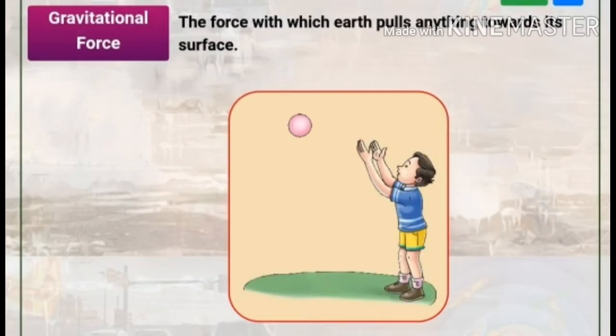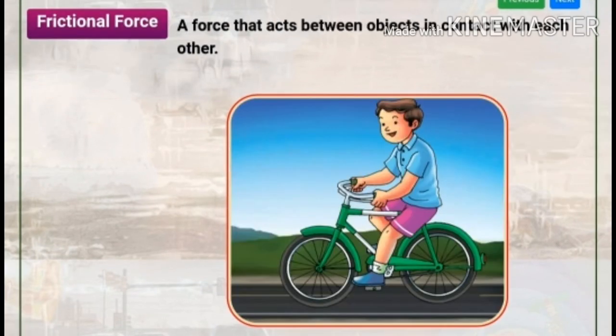Gravitational force. The force with which Earth pulls anything towards its surface. Such a force is called gravitational force. In the pic, children, you are seeing a boy is throwing a ball. The ball comes towards the earth because of gravitational force.